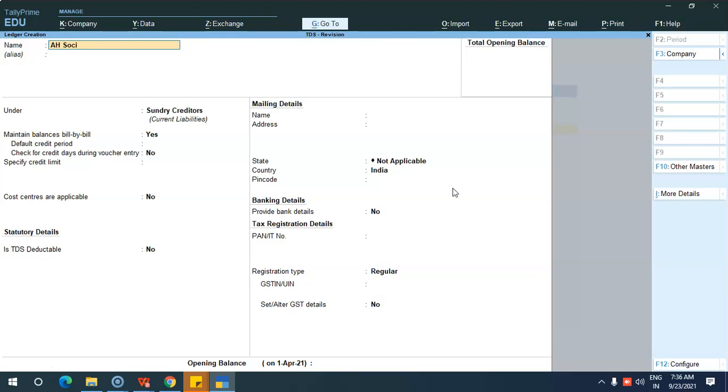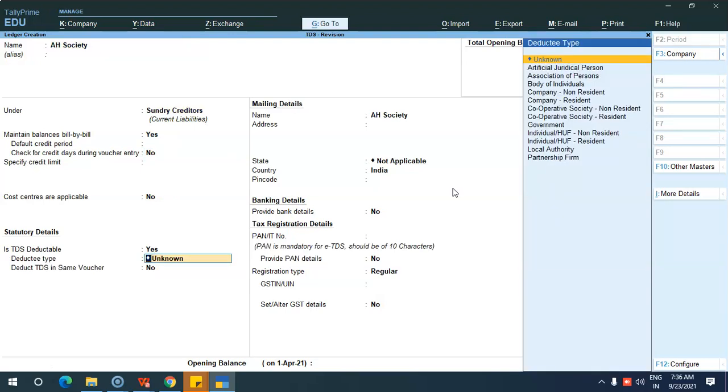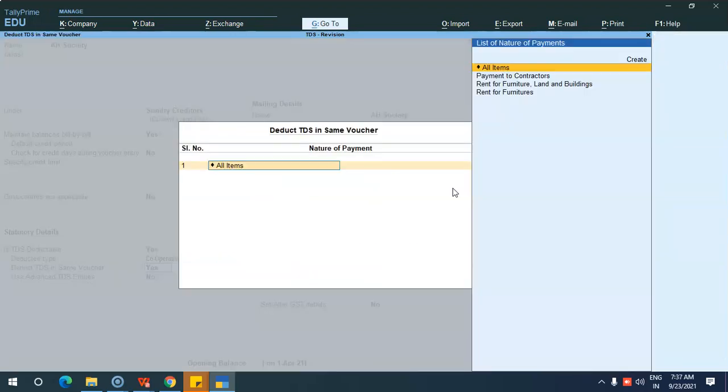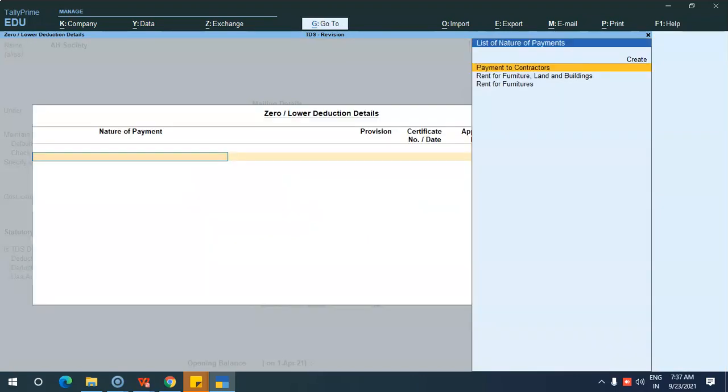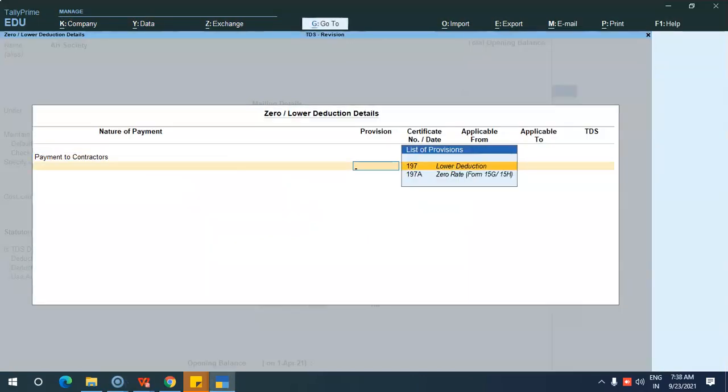okay, so let us create another party. AH Society. So same payment to contractors. Here you give Yes and here set or alter 0 or lower deduction. Just give Yes. Then here select the nature of payment and here we are going to enter a lower deduction. So 197 lower deduction.